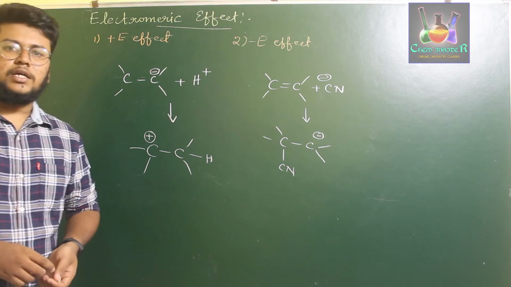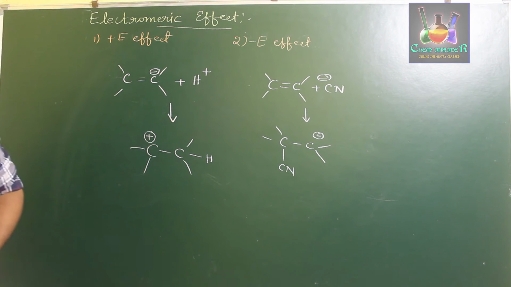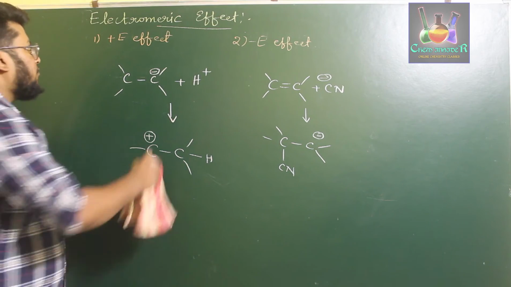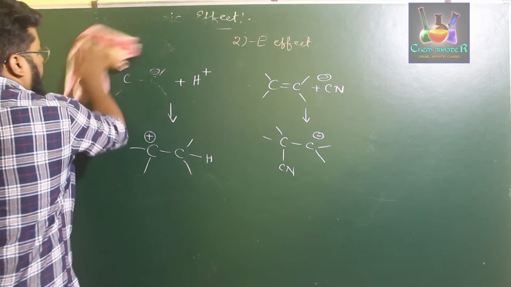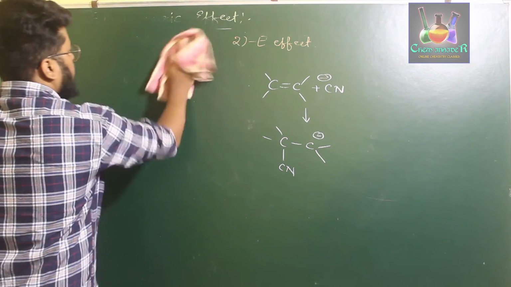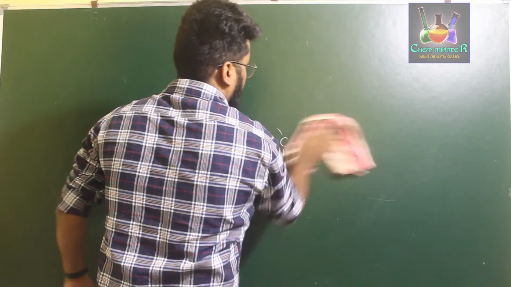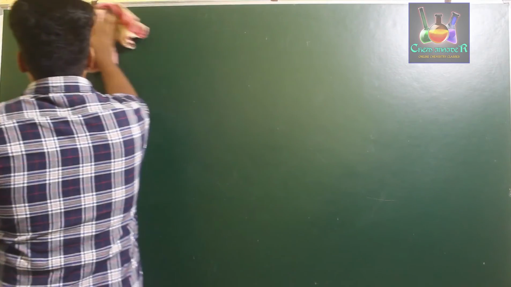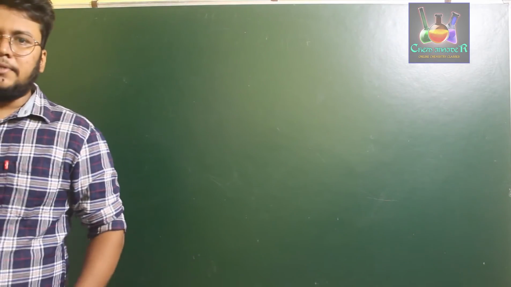Next, we will discuss the hyperconjugation effect, the fourth important type of effect. This hyperconjugation effect is because of the influence of molecules or atoms present in the molecule itself. Therefore, it is a permanent effect.